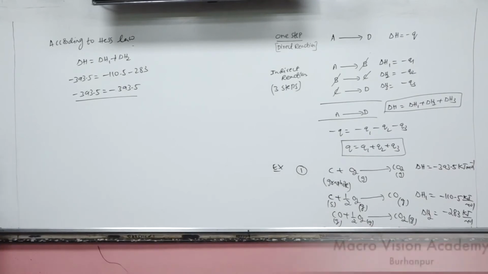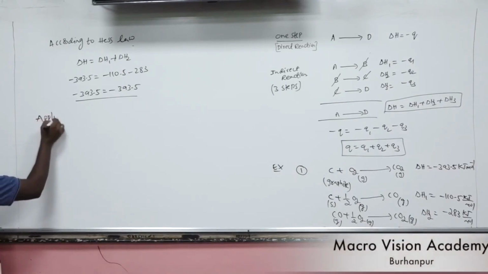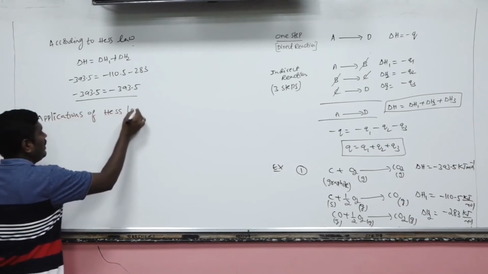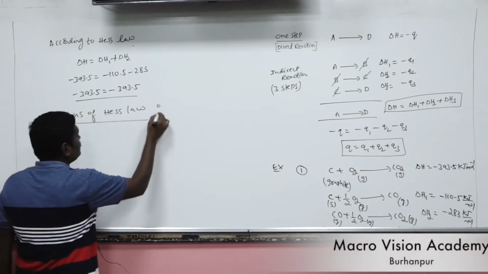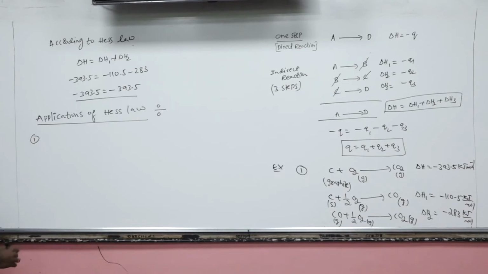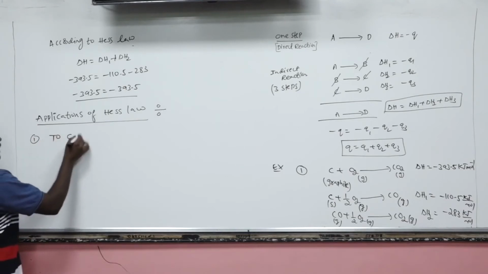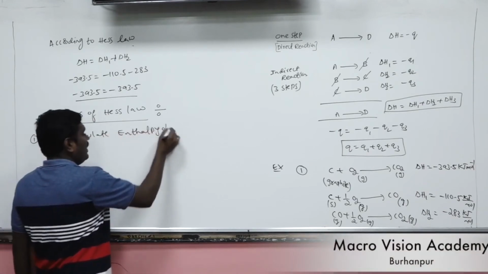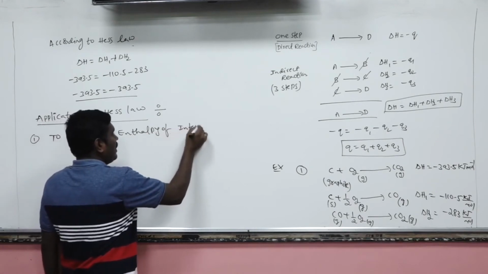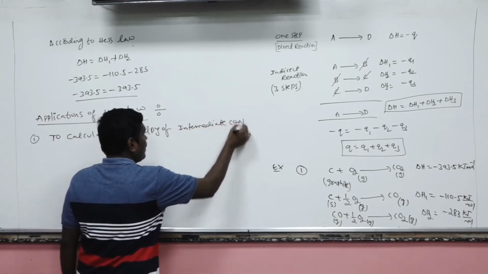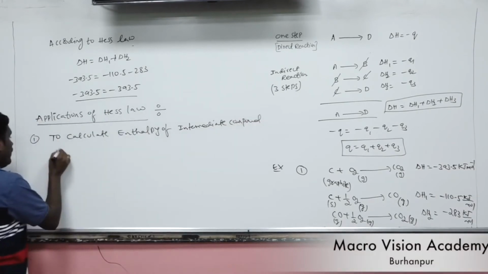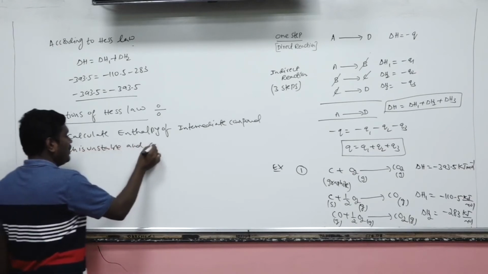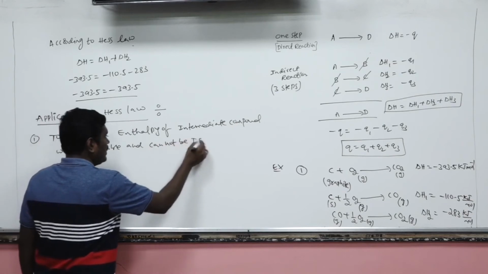Now, what are the applications of Hess law? The first application is to calculate the enthalpy of an intermediate compound which is unstable and cannot be isolated.